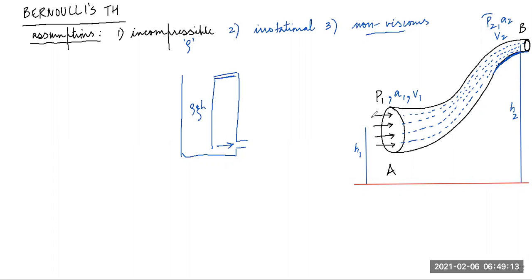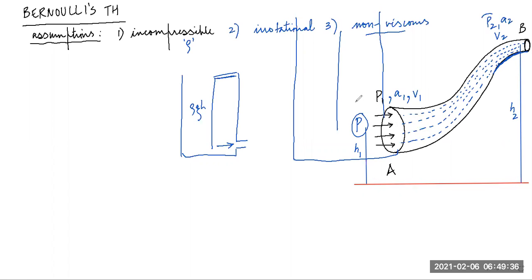So that pressure is imparted by the pump. Or maybe there can be a big container, and in that container we attach the tube. Automatically there will be pressure created here because of this height, and the fluid will flow like that. Anything you can imagine. This is the pressure we are imparting to the fluid. And at point B, P2 is the pressure.